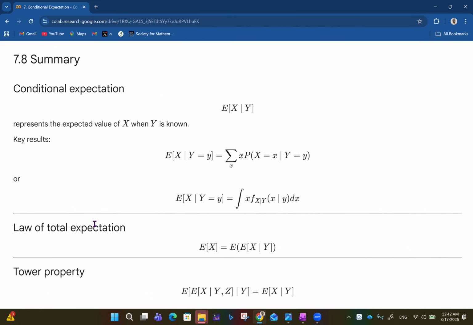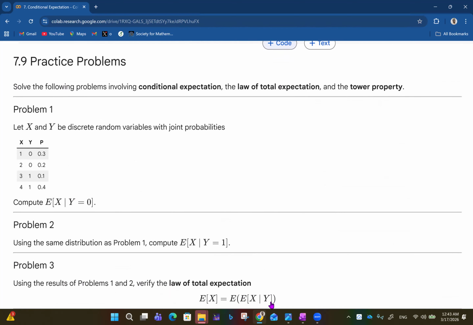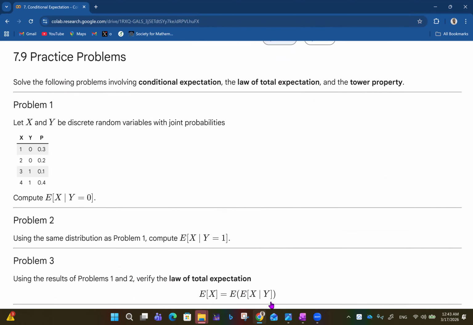Then we have the law of total expectation, which tells us that the expected value of X is the same thing as the expected value of the expected value of X given Y. So that means that you have nested expectations. If you take the expectation of X given Y, it is as good as taking the expectation of X itself. Then you have the tower property, which involves another layer of variables like that. And then we have our practice problems, which can be easily handled by just following the examples up there.